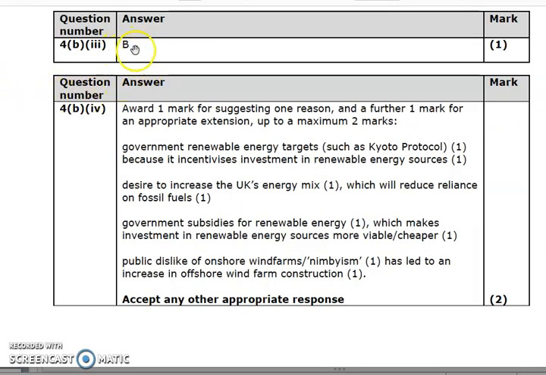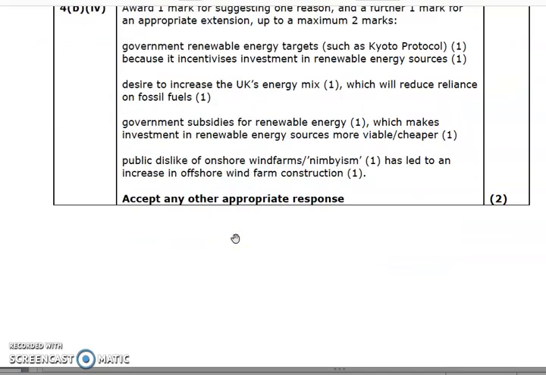So we can see the answer was B. And then one mark for suggesting a reason and another mark for the extension. So it may be the desire to increase the UK energy mix, which would reduce the reliance on fossil fuels. So we've got all of those different points we could give.